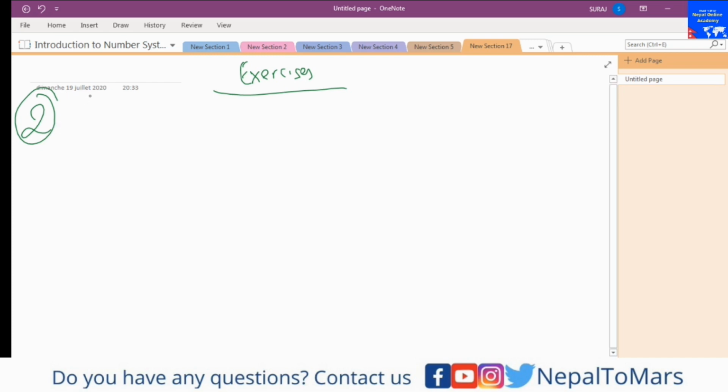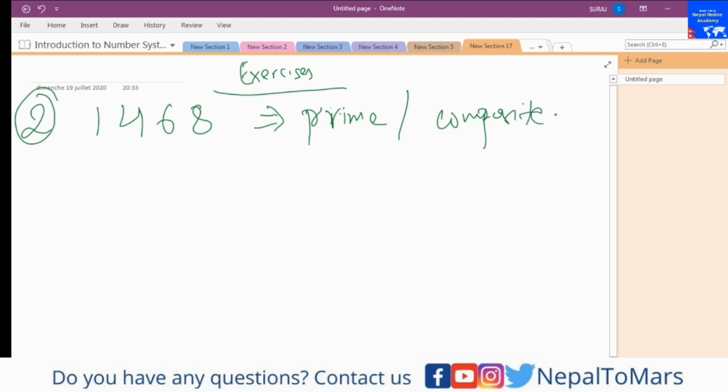In the first exercise, about even and odd, I will ask you whether 1468 is a prime number or composite number. That is 2a, and 2b is 13.